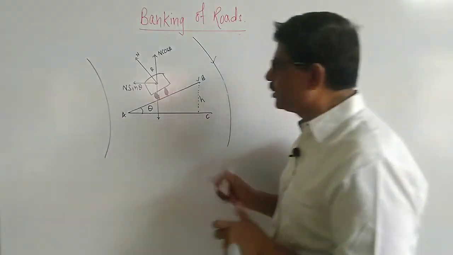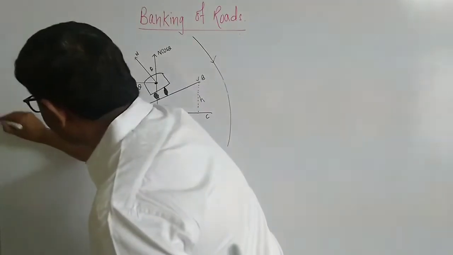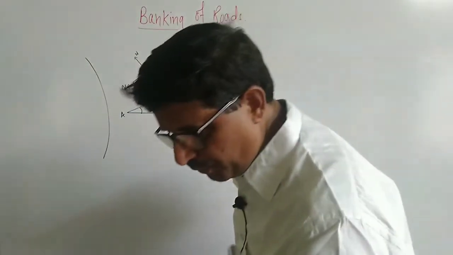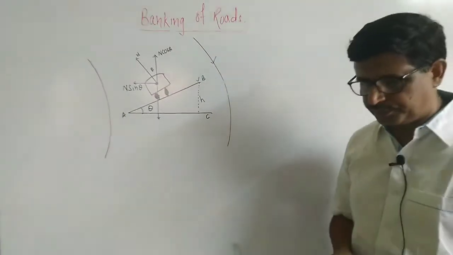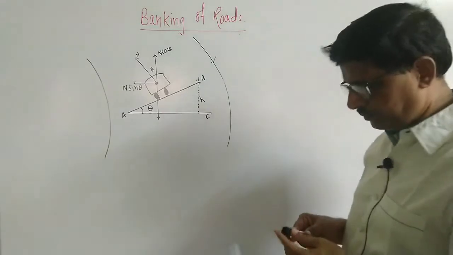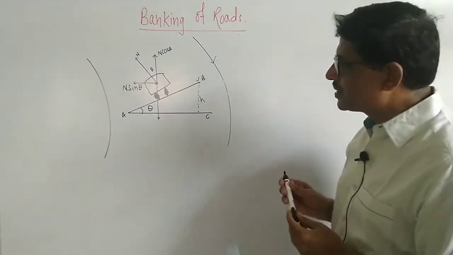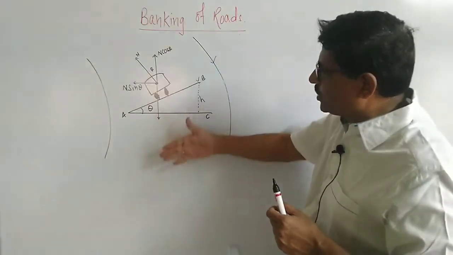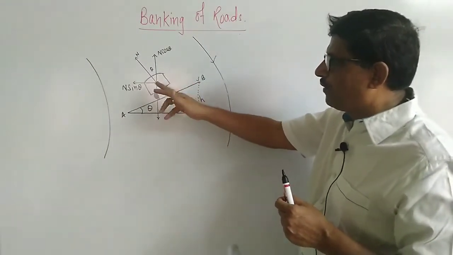This is the inner edge of the road and this is the outer edge of the road, and somewhere here we get the center of curvature of the road. Let us consider this is a vertical cross section of the road and of a vehicle.